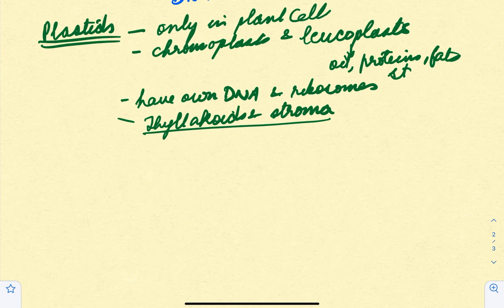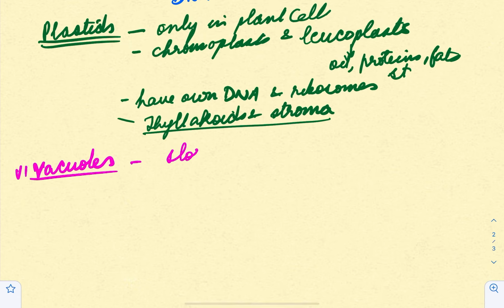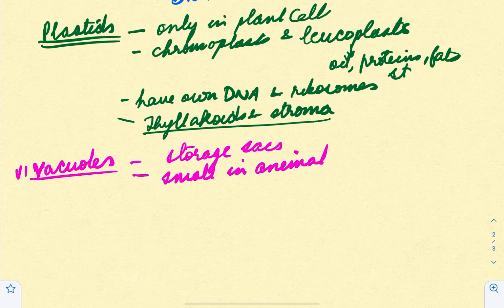Let's move on to the next organelle, vacuoles. Now these vacuoles basically are storage organs, you can say. They're the storage sacs. Anything solid or liquid can be stored in them. These vacuoles are small in animal cells, and a huge central vacuole is present in plant cells, right?